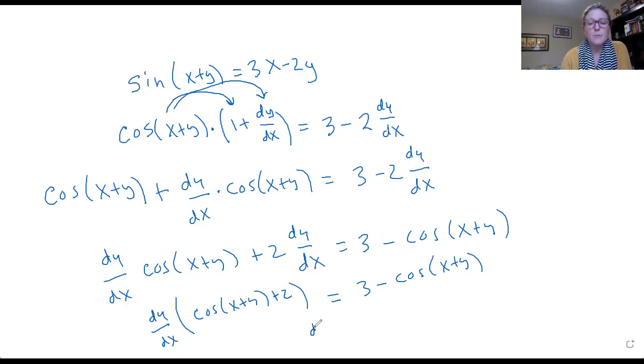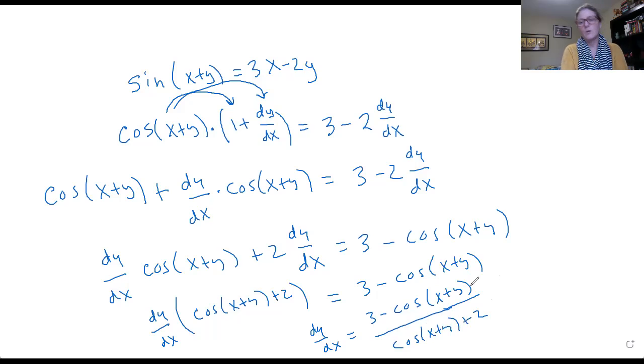So I'm going to end up with dy dx equals 3 minus cosine of x plus y, divided by cosine x plus y plus 2. And that would be my answer. I'm pretty sure, not 100%, but you'll see when you get those released which one it was.